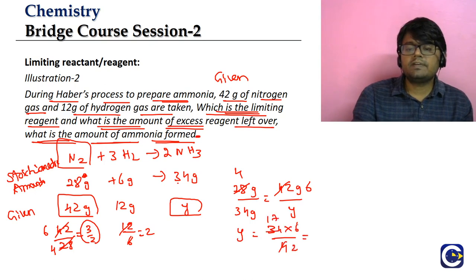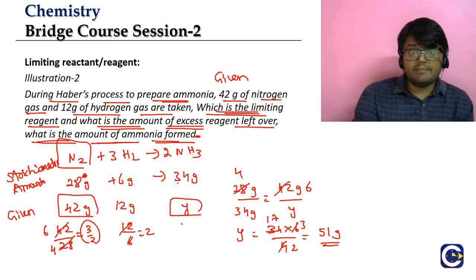4 2s are 4 17s. 17 3s are what? 51. So the amount of ammonia formed in this case is what, guys? 51 grams. So the other question is, what is the amount of the excess reagent left over?